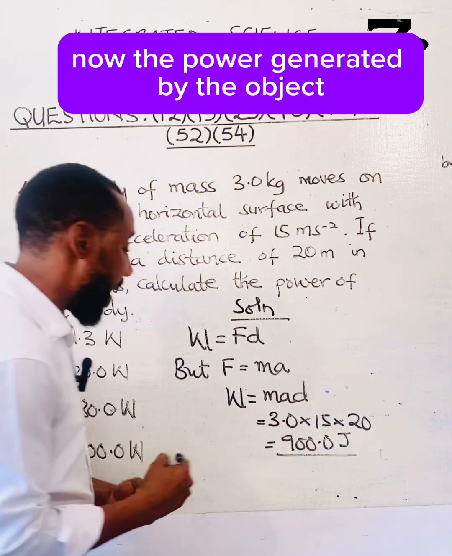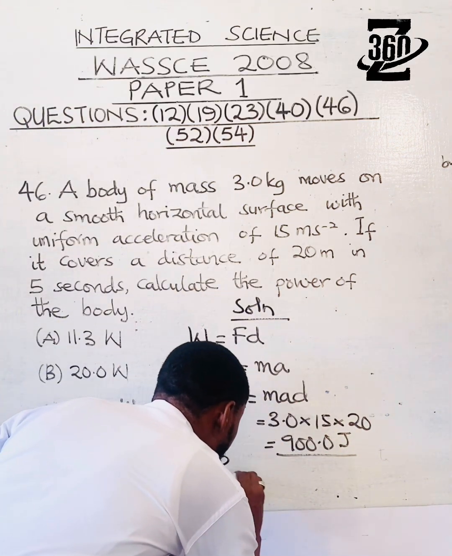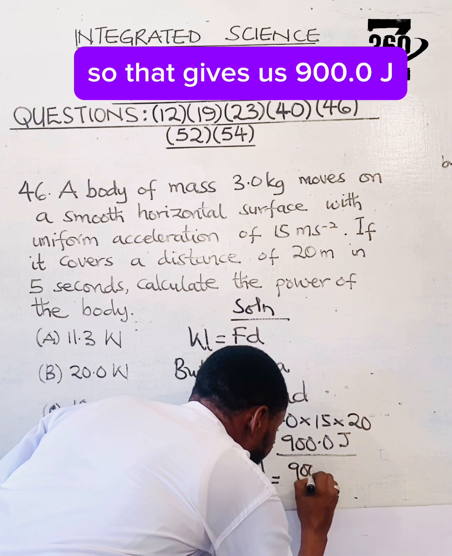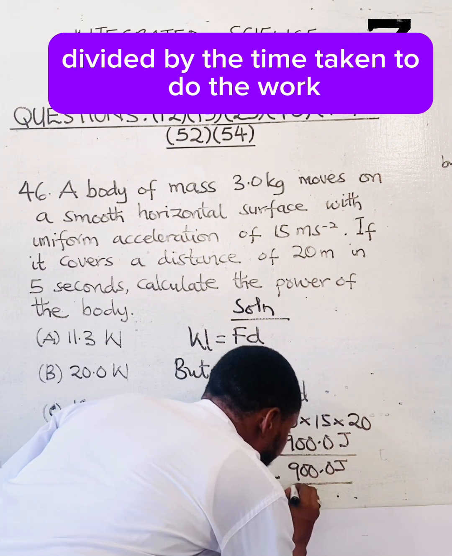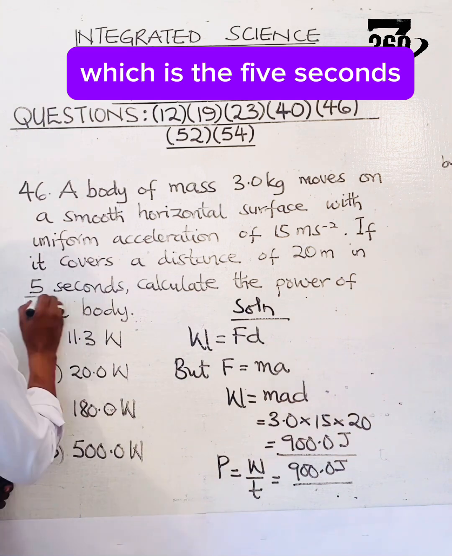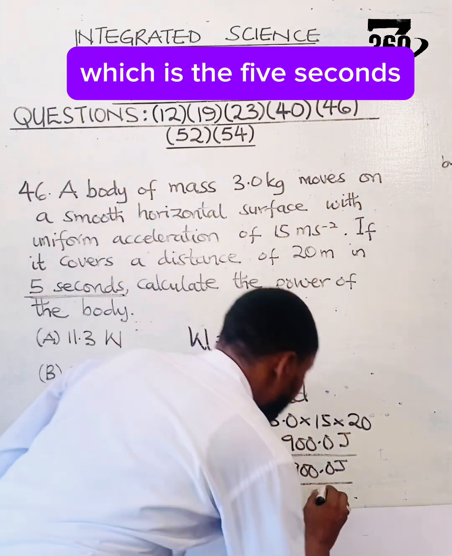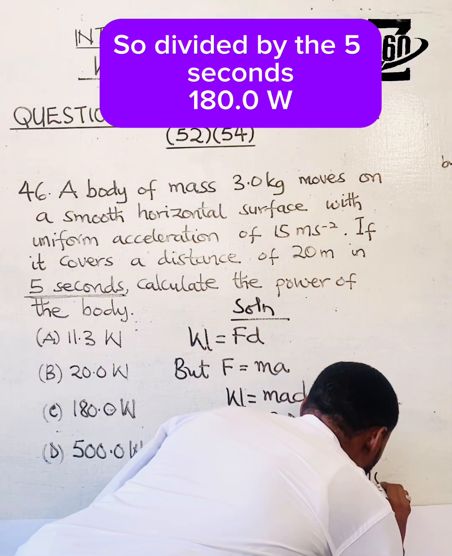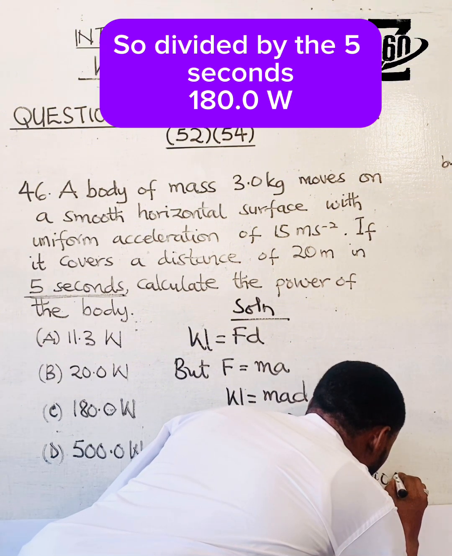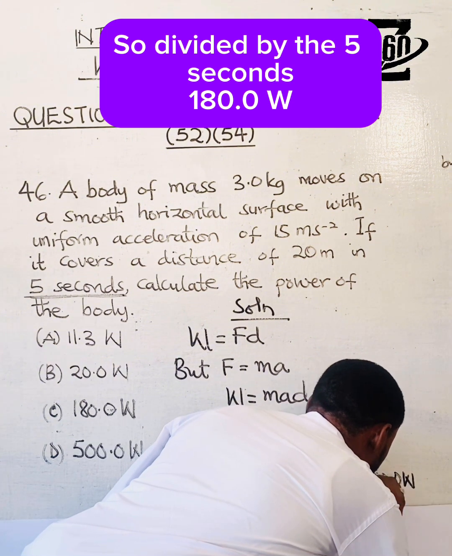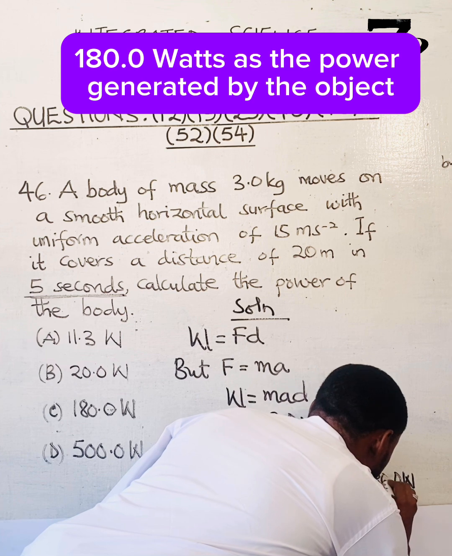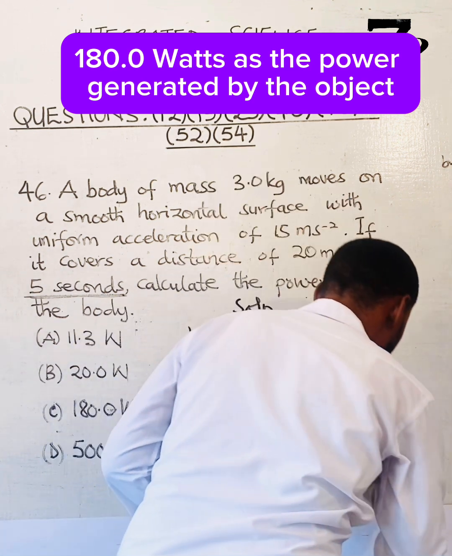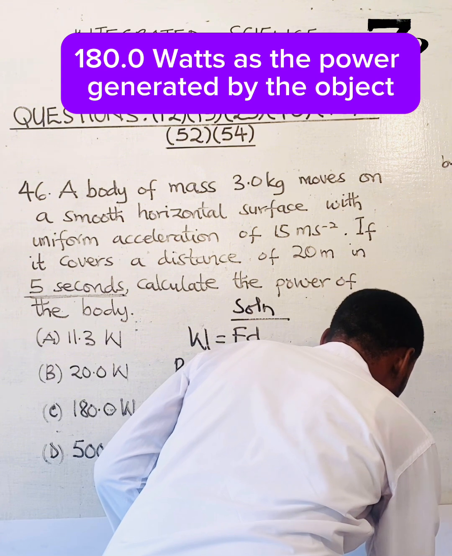Now the power generated by the object is the work done divided by the time taken to do the work. So that gives us 900.0 joule divided by the time taken to do the work, which is 5 seconds. So divided by the 5 seconds, 180.0 watts. 180.0 watts as the power generated by the object.